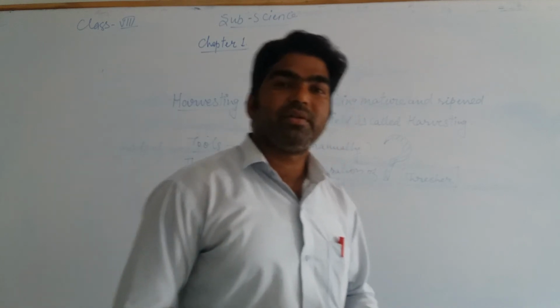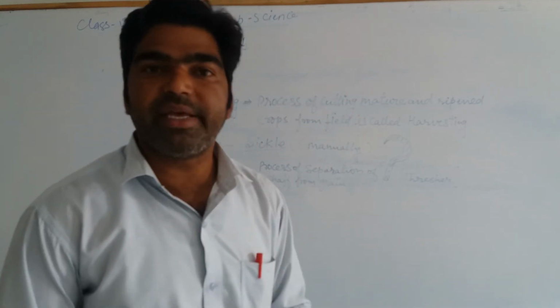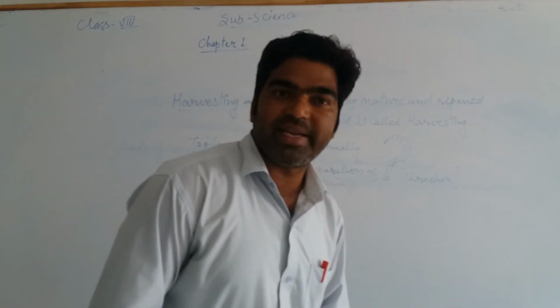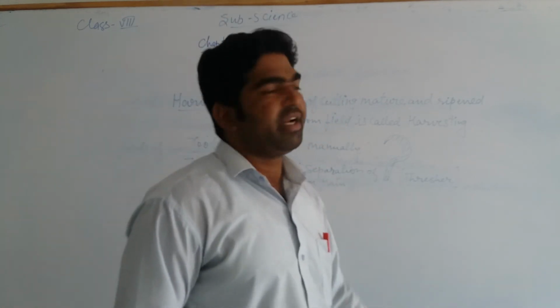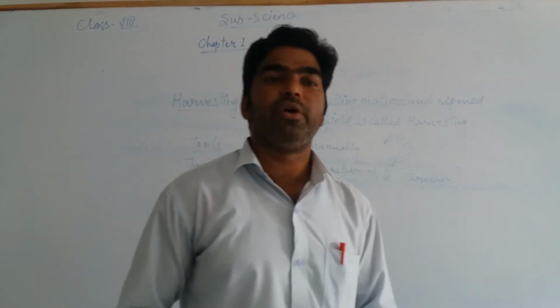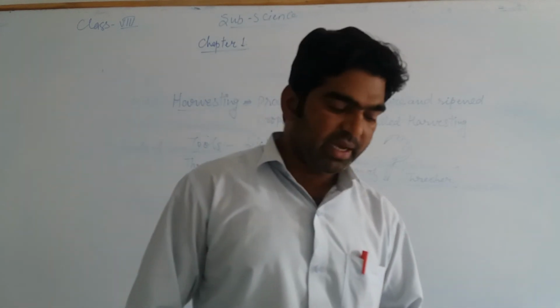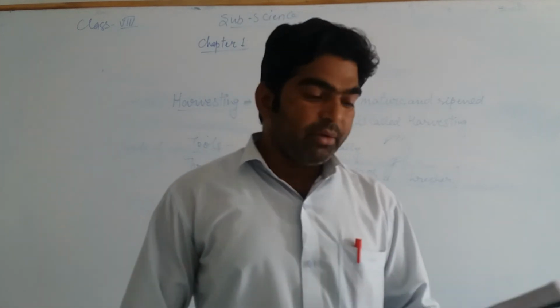So, this threshing, the process of separation of the chaff from the grains, is known as threshing. And this threshing can be done by the thresher. This thresher is a machine which is utilized to separate the grains from the chaff, or you can say the husk.